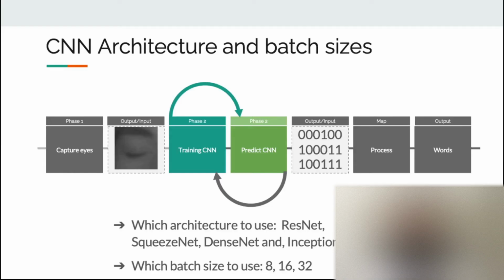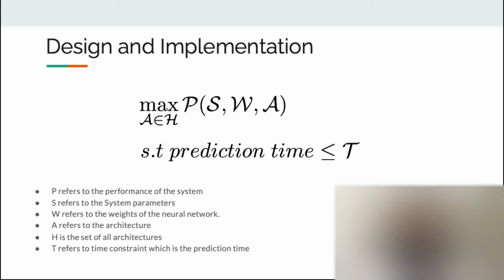We trained different architectures with different hyperparameters to identify parameter combinations that lead to high accuracy and low latency. For the sake of conducting a clear competitive analysis, we compared the result of each architecture with different batch sizes such as 8, 16, and 32. Our goal is to find a neural network architecture that is optimal in terms of accuracy and latency. We created a system that is safe to use and works in real time at the same time.